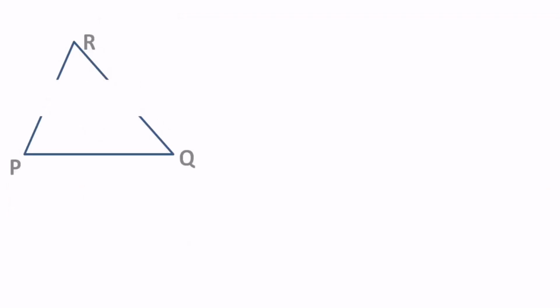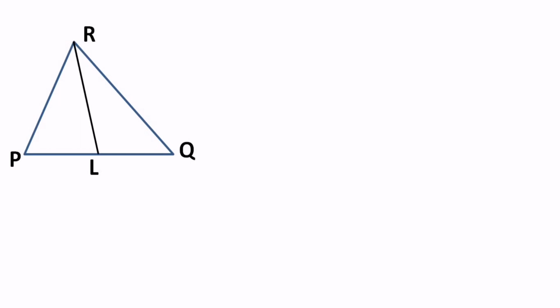Let's move on and try to revise the concept of median. If a segment is drawn in a triangle from the vertex to the opposite side, here again R is the vertex, PQ is the opposite side, and RL is the segment drawn. But this time that point L must be the midpoint of the opposite side, that is PQ. Only then can RL be termed a median.